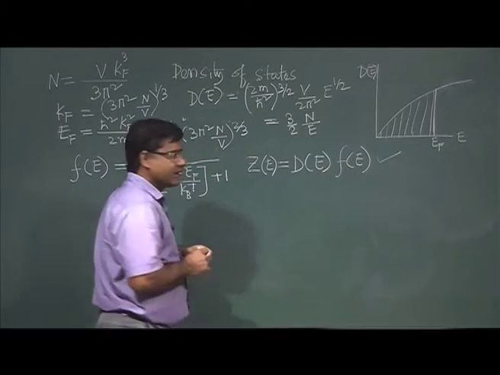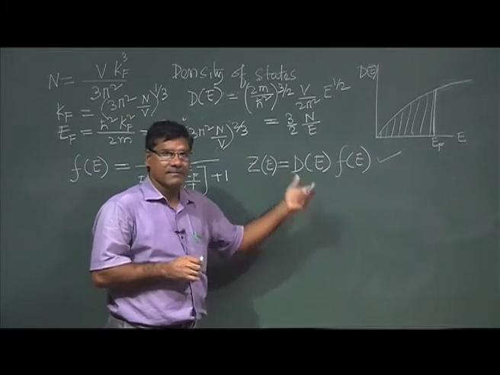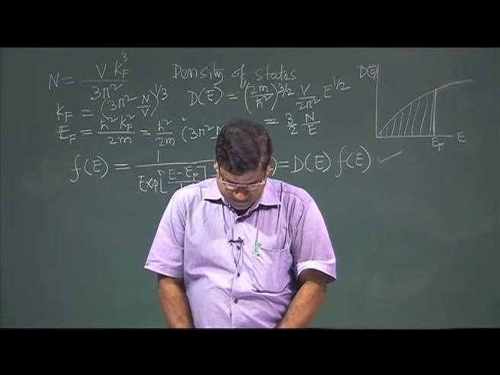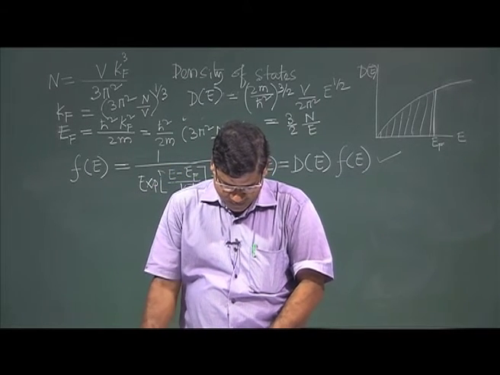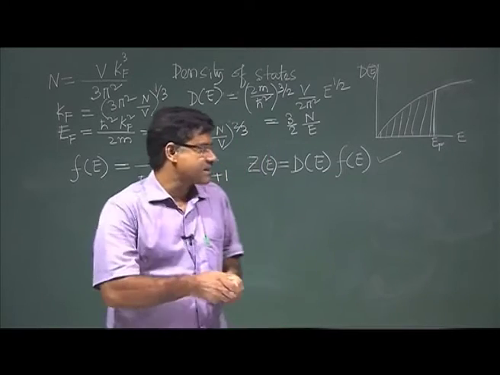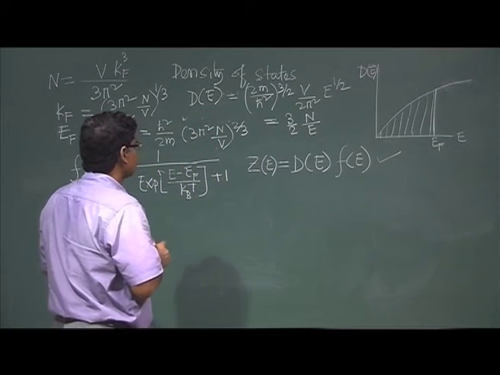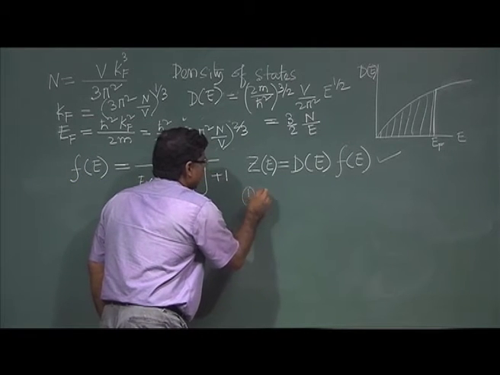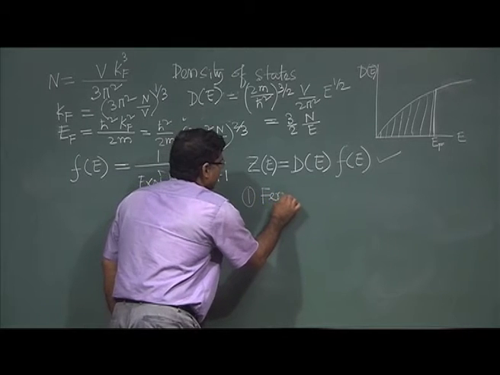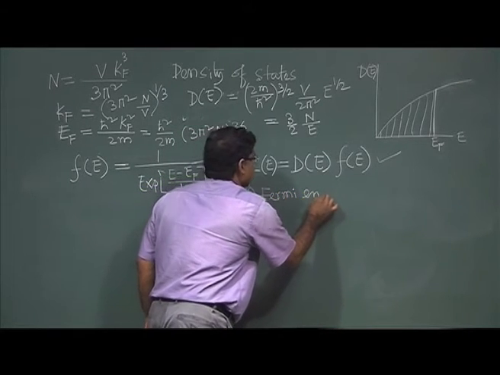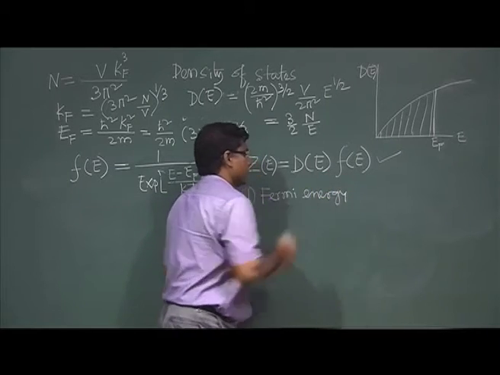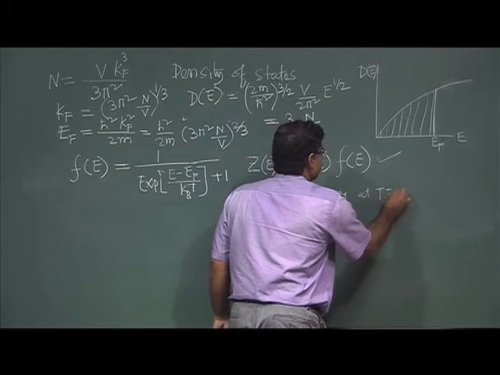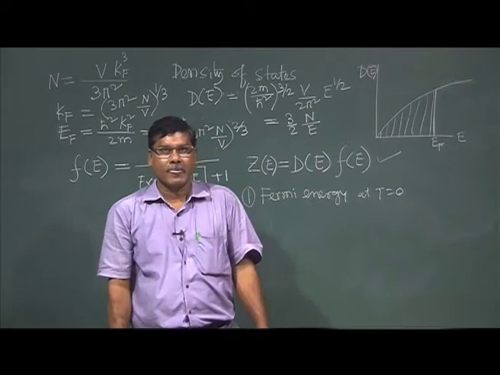So, let us calculate something using this density of states, to be familiar with this. If I want to calculate the Fermi energy at T equal to 0, here we are considering T equal to 0.